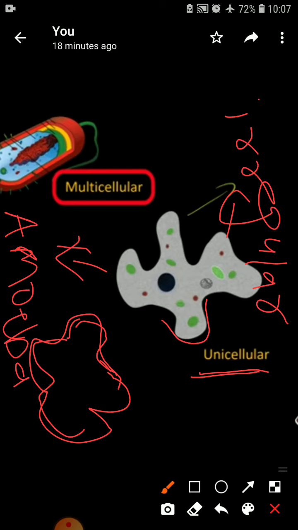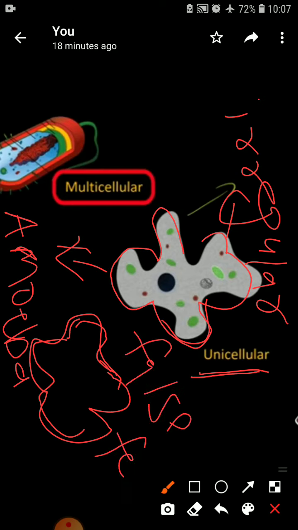It contains finger like projections. This is a finger like projection, as you are able to see. This is named as pseudopodia. So pseudopodia, or we can say false feet, isn't it? So amoeba has finger like projections called pseudopodia or false feet.